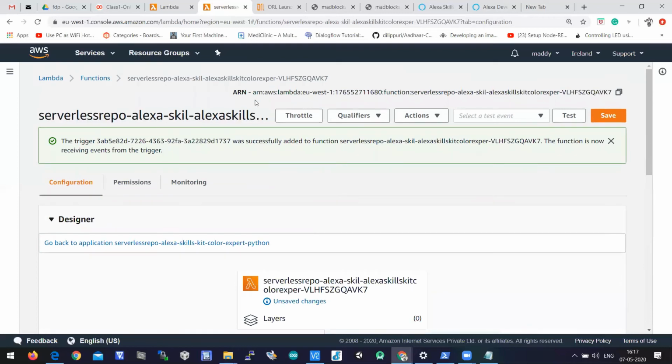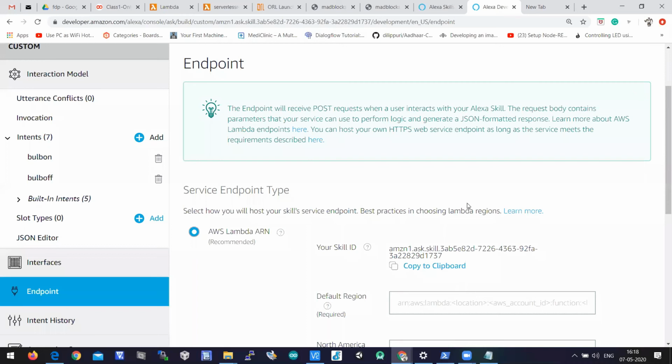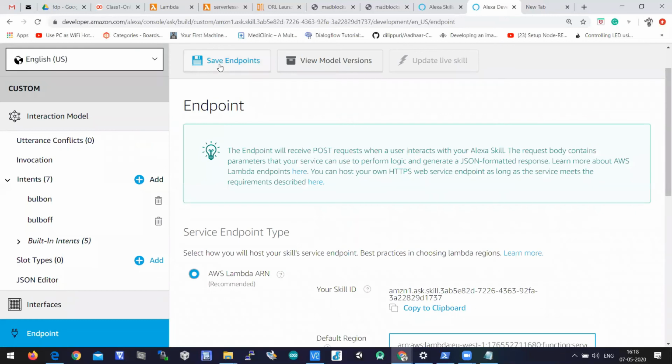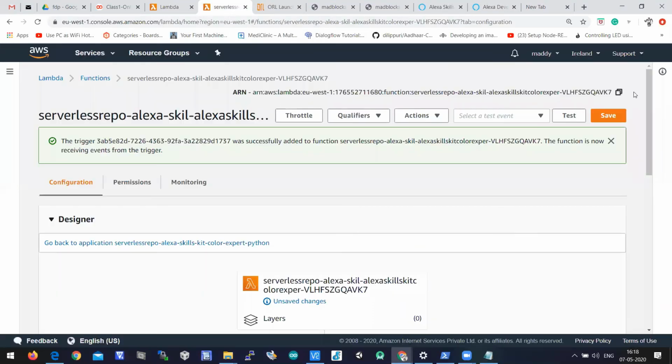Next, we need to copy the ARN, which is the identifier of the lambda function. This function is identified by using this identifier. We need to copy it and paste it in the default region, and then click on save endpoint. It's simple. On the top, you'll have the ARN.